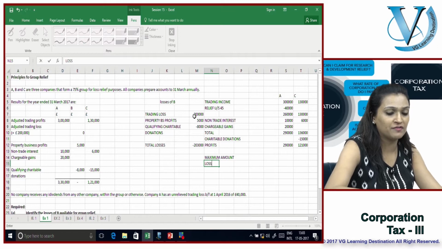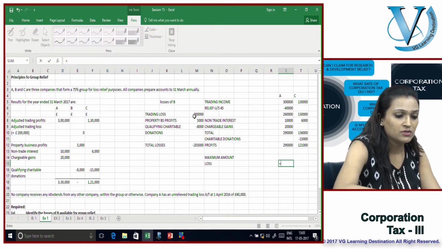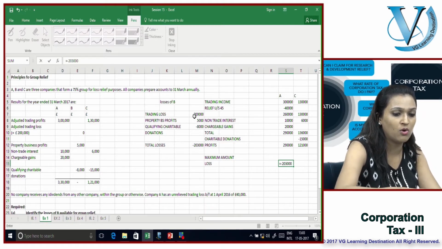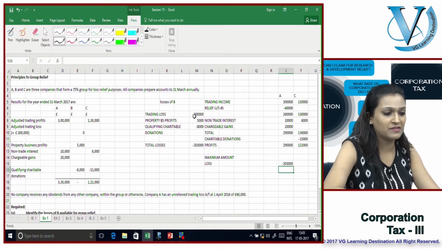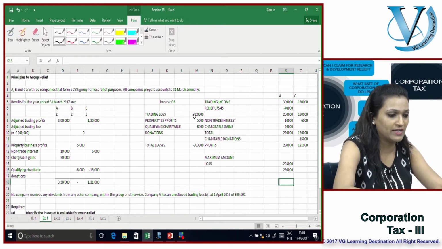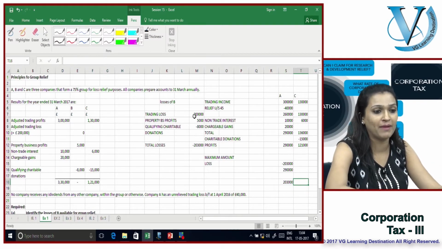It is the lower of the loss, which is 203,000, or the profits available, which are 290. So definitely the lower of the two, 203, is the maximum that you can claim from A.